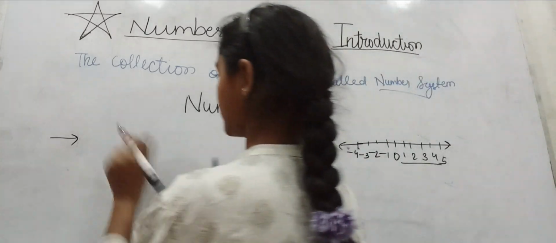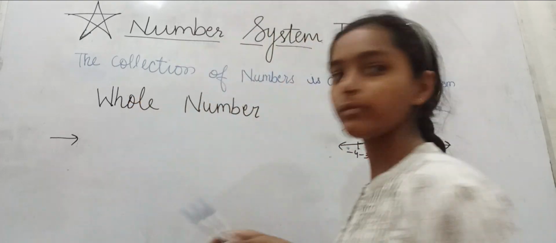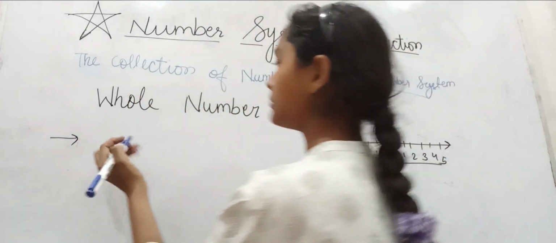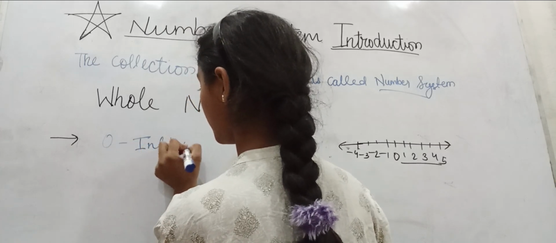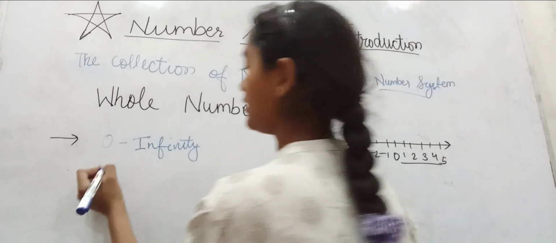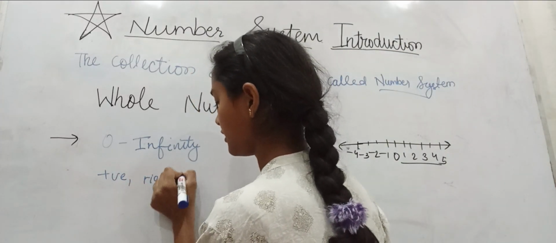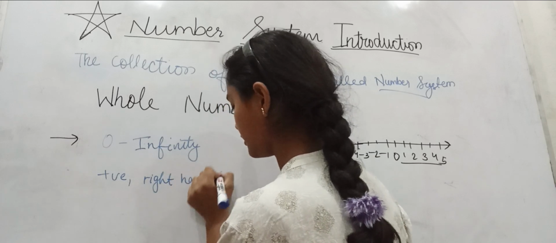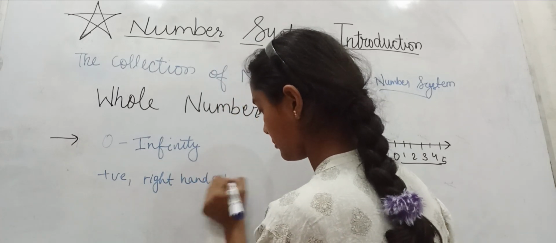So now moving on to the next set of numbers, which is whole numbers. What are whole numbers? The numbers from 0 to infinity are known as whole numbers, and they are also positive and lie on the right hand side of the number line.